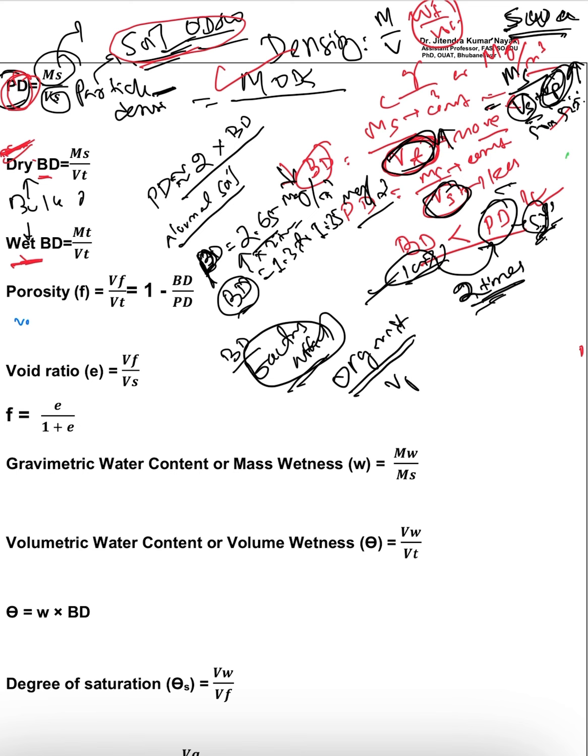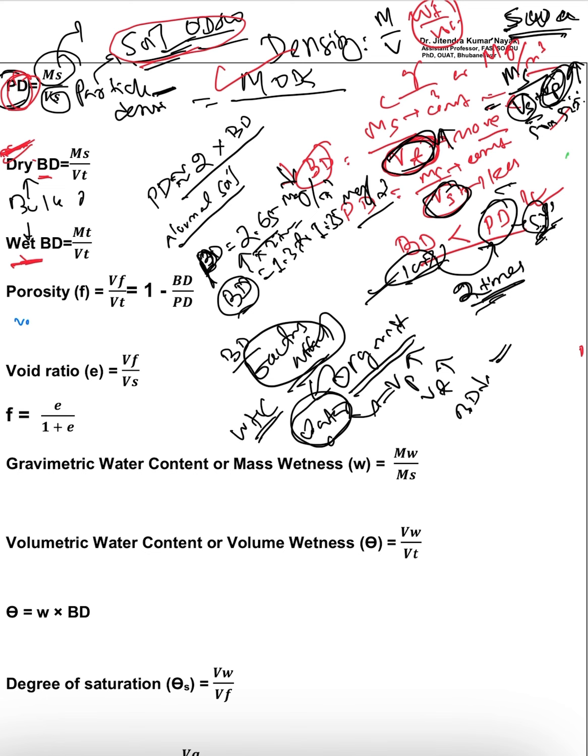It will increase the volume of pore space, so the total volume will increase and the bulk density will decrease. This is the thing. Okay. And as you know, the more the pore space, the more amount of water will be retained in the pore space. Yes or no? That means as we increase the organic matter, it will increase the water holding capacity of the soil. This is the thing. Okay.